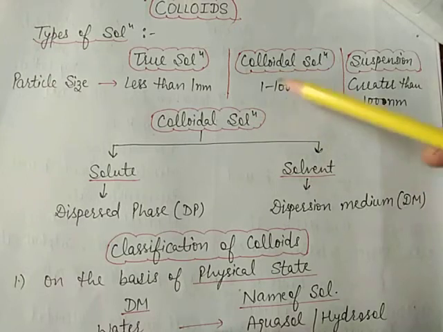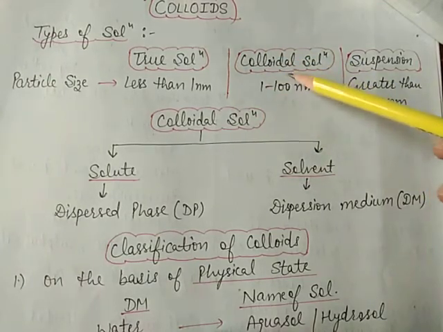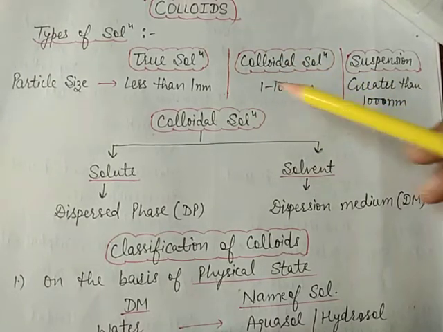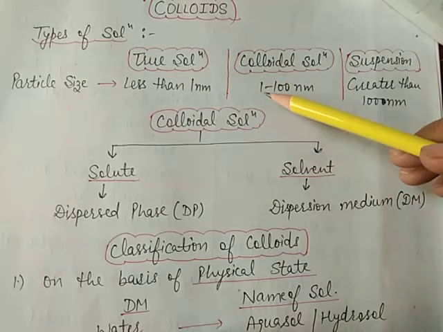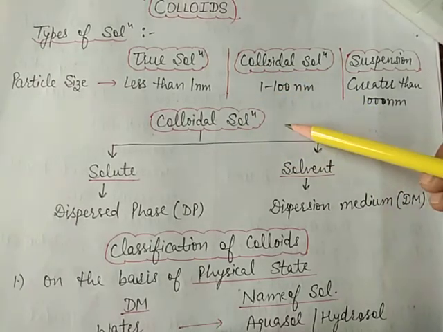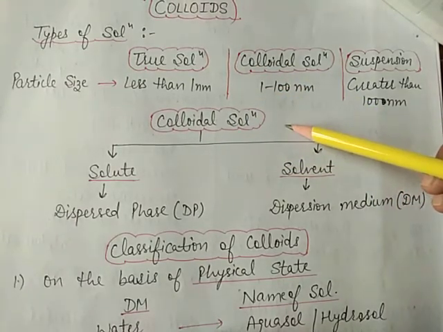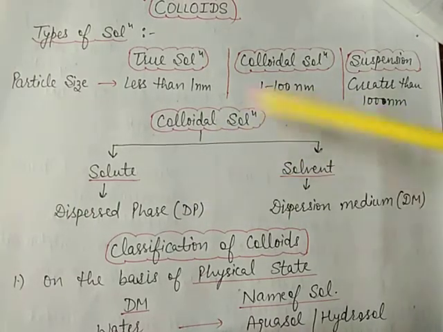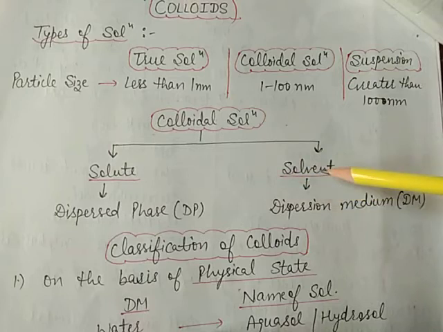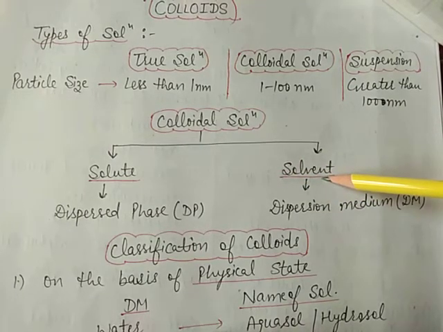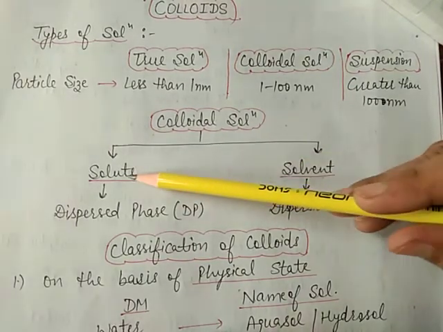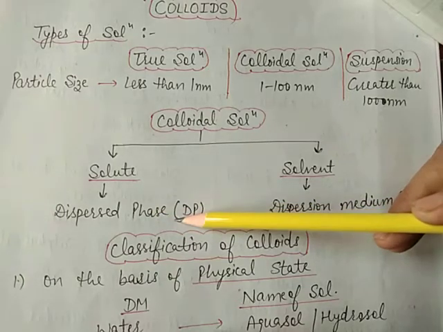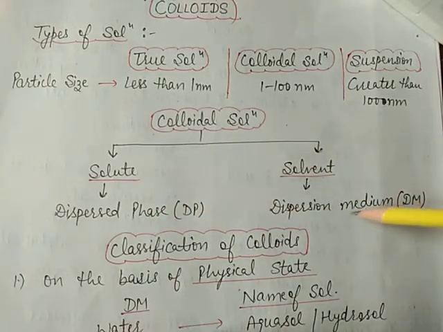A colloidal solution is a heterogeneous system in which a substance is distributed in the form of very small particles. This is called the solute, and the large part is called the solvent. The solute is also called the dispersed phase, and the solvent is called the dispersion medium.